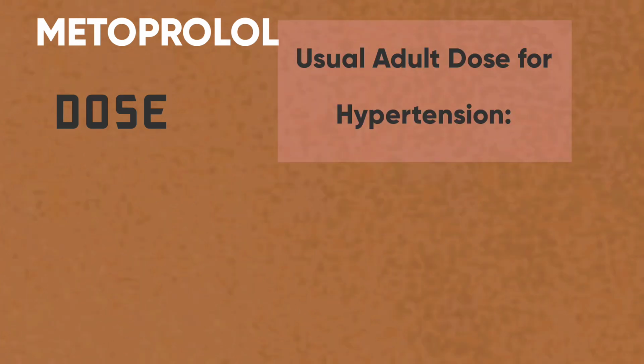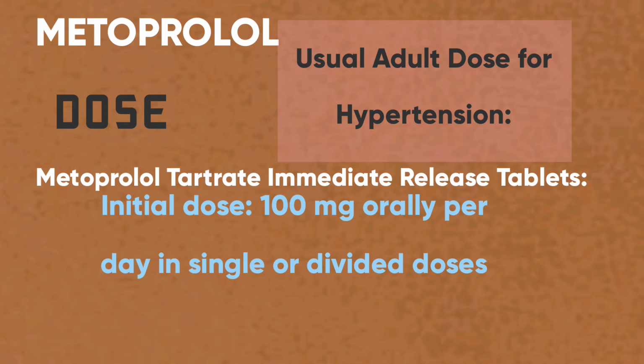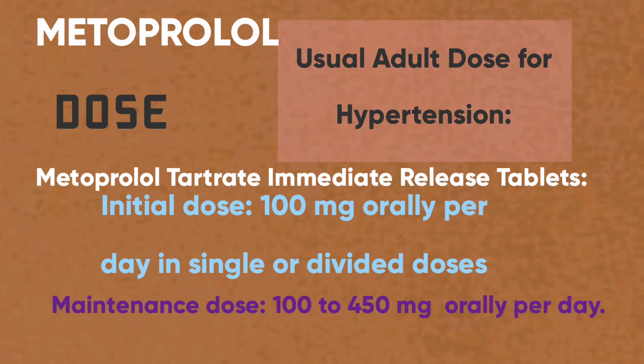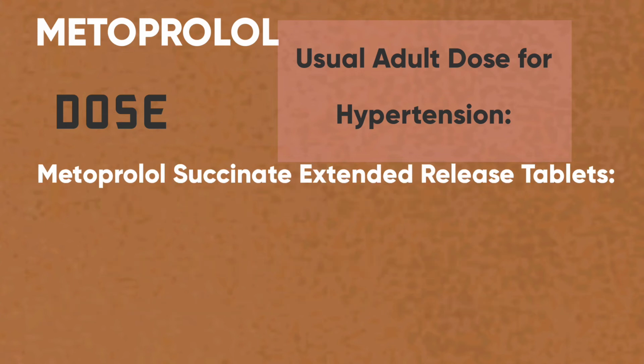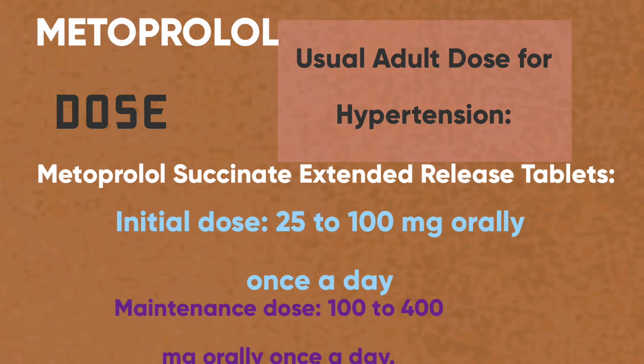Let's discuss the dose. The usual adult dose for hypertension, in the case of metoprolol tartrate immediate release tablets: the initial dose would be 100 mg orally per day in single or divided doses, and the maintenance dose is 100 to 450 mg orally per day. As for the metoprolol succinate extended release tablets, the initial dose would be 25 to 100 mg orally once a day, and the maintenance dose would be 100 to 400 mg orally once a day.